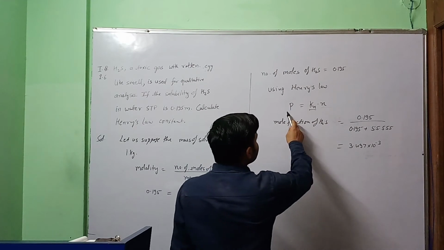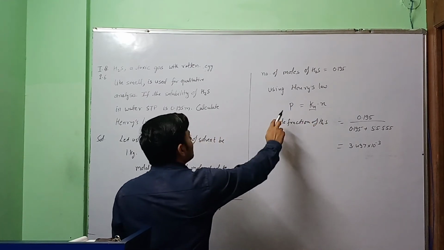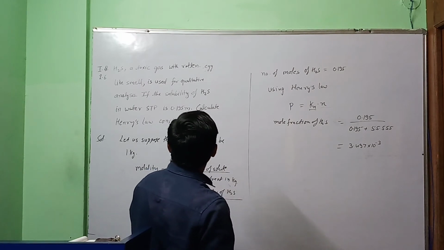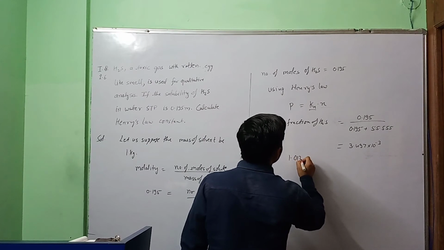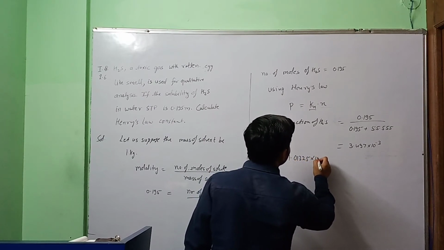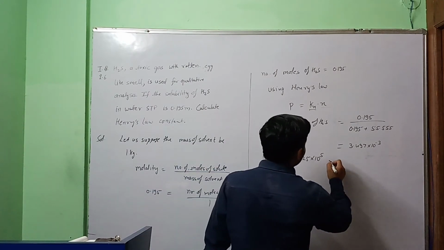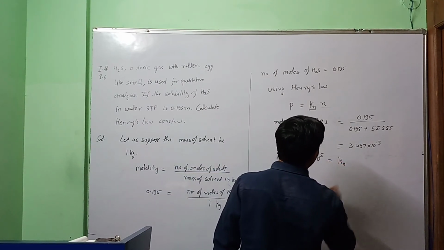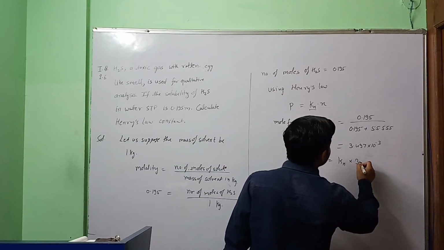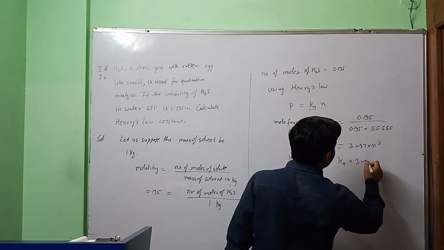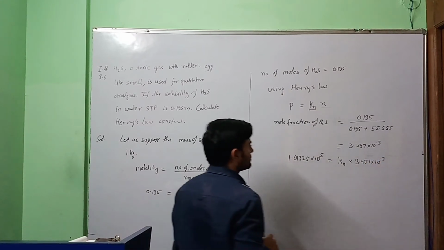Now we will be using the Henry's law. The pressure at STP is 1.01325 into 10 to the power 5 Pascal equal to kH, we have to find for H2S, into mole fraction, which is 3.497 into 10 to the power minus 3.